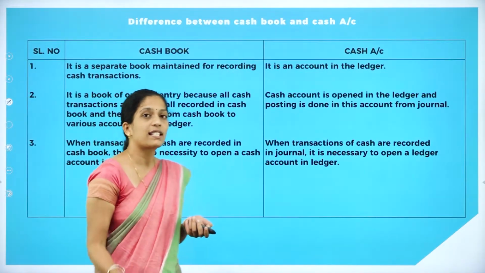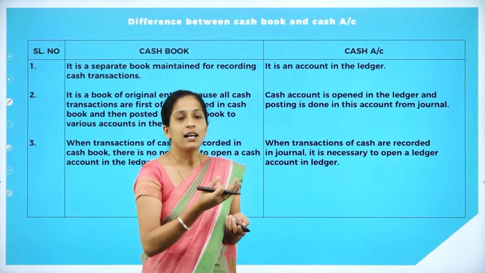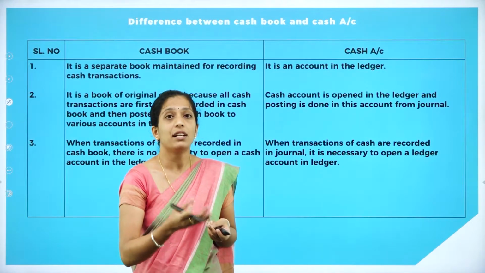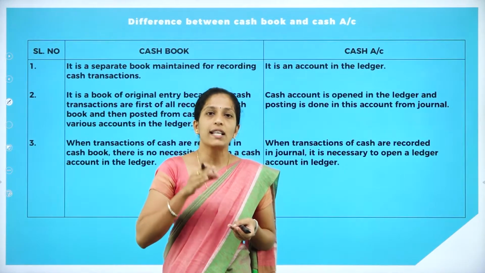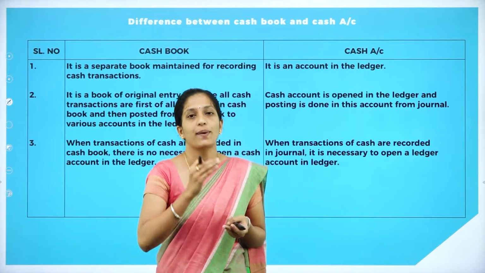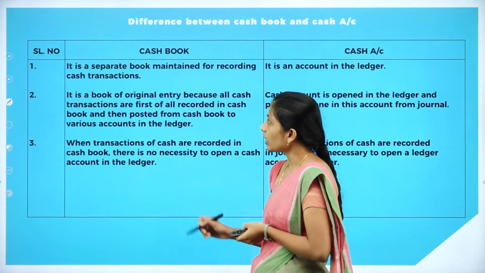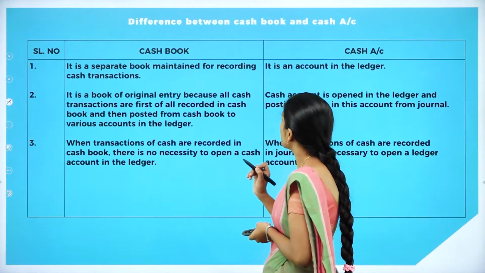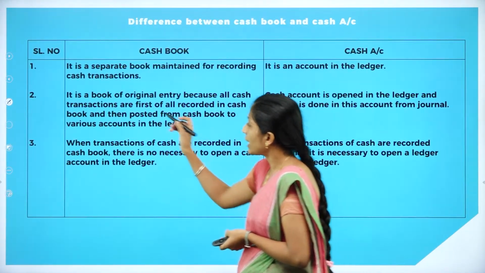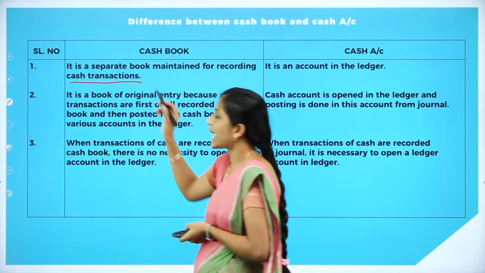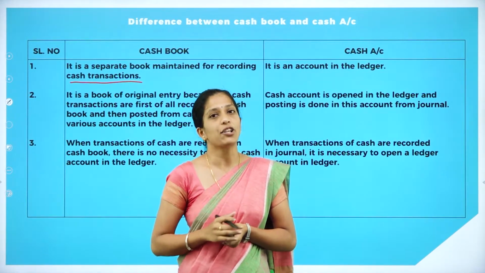Now we shall see what is the difference between cash book as well as cash account. In our previous chapter we have learnt about ledger account where we had already prepared cash account. Now what is the difference between cash book as well as cash account? Your first difference is, cash book is a separate book maintained for recording cash transactions. Under cash book we are going to record only cash transactions. Cash transactions may be cash receipts as well as cash payments.